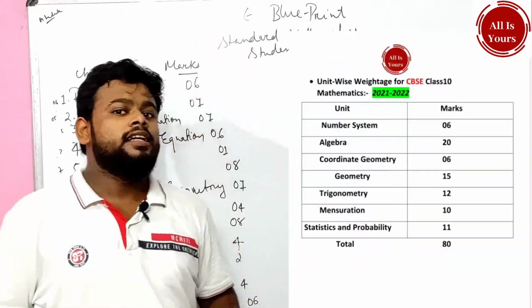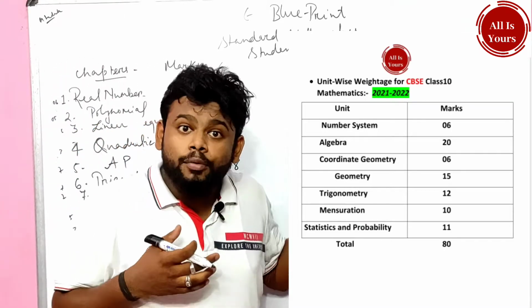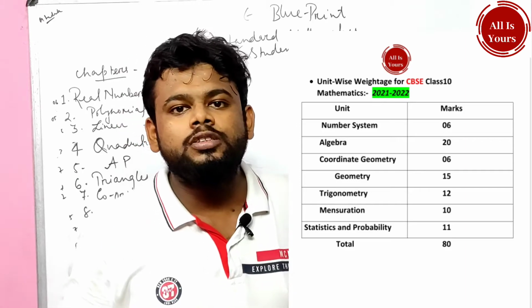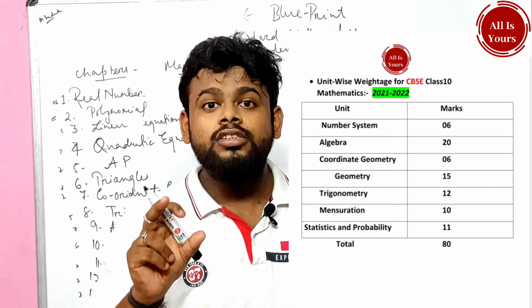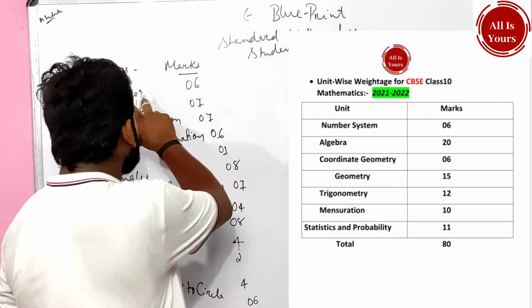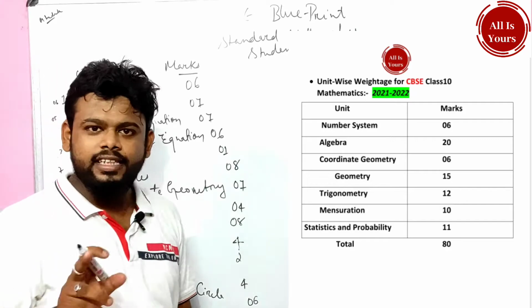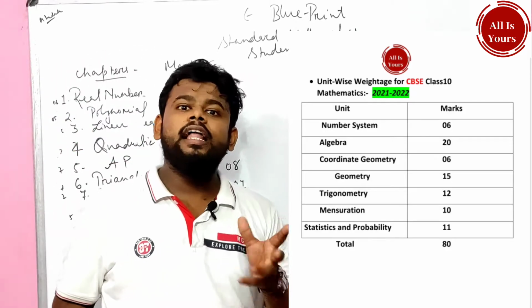As you can see, number system is a unit, right? From this unit only a 6 mark question is going to come. Number system has only one chapter. Which chapter? That is none other than real numbers. That means from real numbers a 6 marker question is going to come, right? Is it clear?